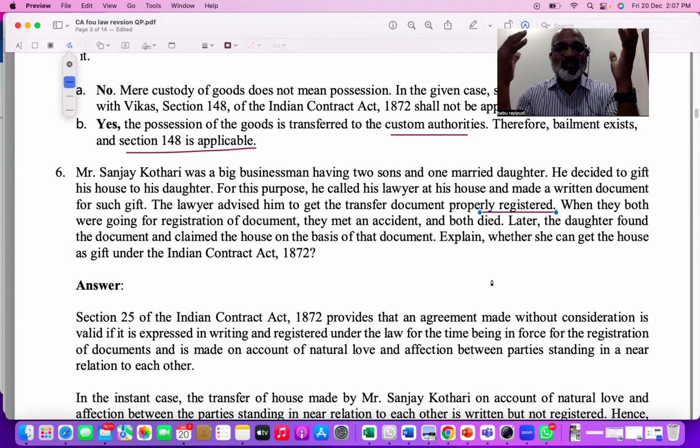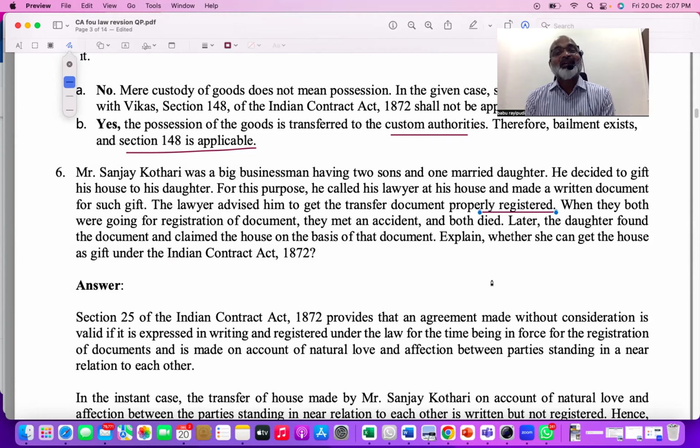So when you are reading the questions, by the time I finish 10 questions, you must be able to understand how to trace the concept first in the question. So if you see here, first of all, there is a natural love and affection between father and children. Second thing is there is a gift. Third one is, if you want natural love and affection contracts to be valid, we studied in the consideration lesson, 2 conditions must be satisfied.